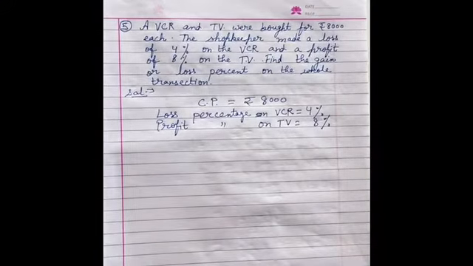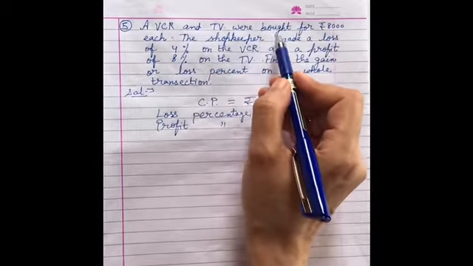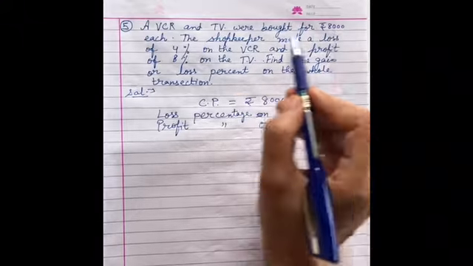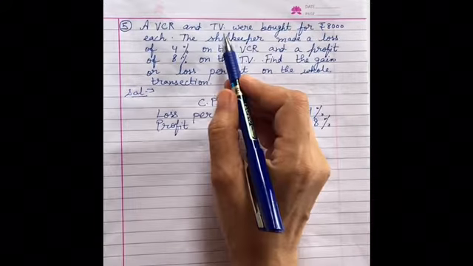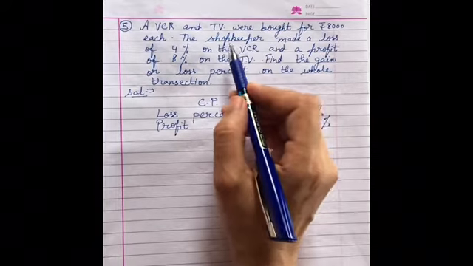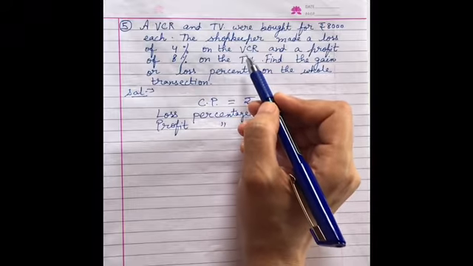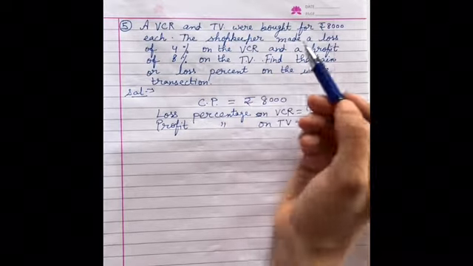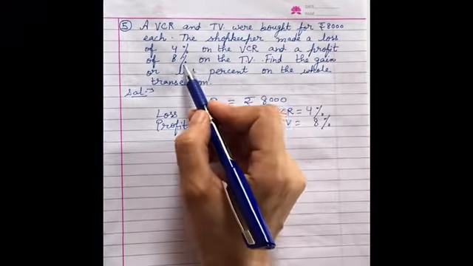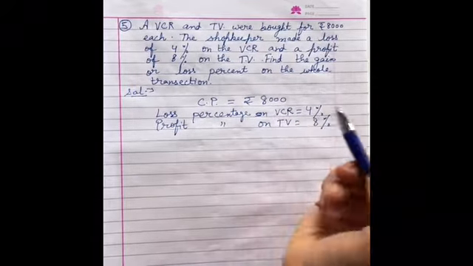Now let's see the next question. Question number 5. A VCR and TV were bought for rupees 8,000 each. TV और VCR की जो प्राइस है वो सेम है, CP सेम है 8,000. The shopkeeper made a loss of 4% on VCR. VCR पर उसे लॉस हुआ 4% का और TV पर उसे प्रॉफिट हुआ 8% का. Find the gain or loss percent on the whole transaction.